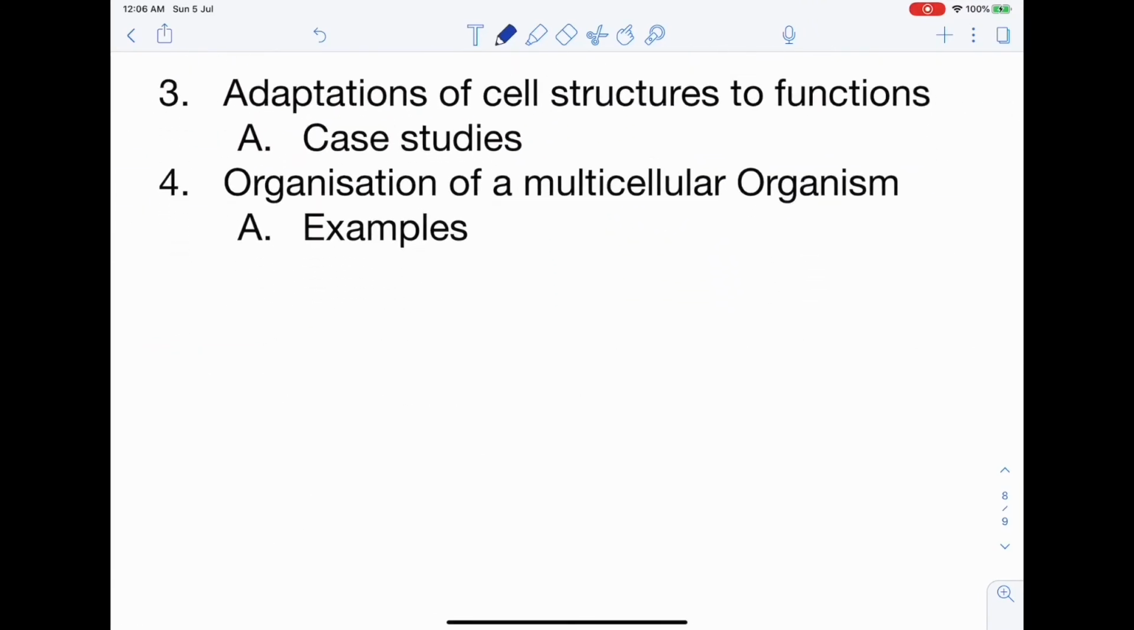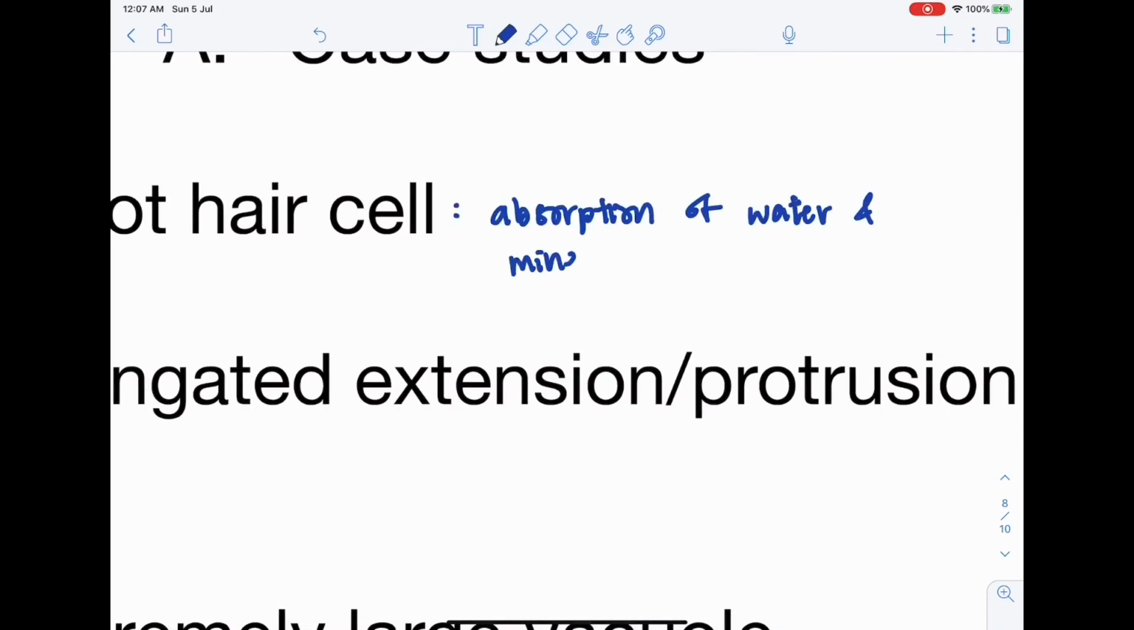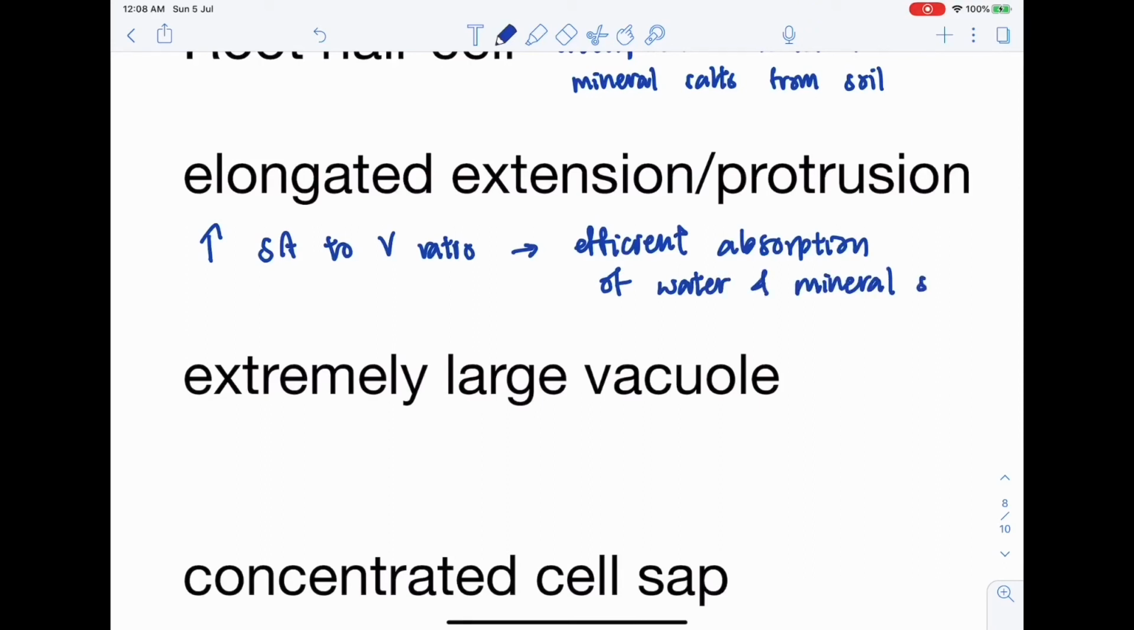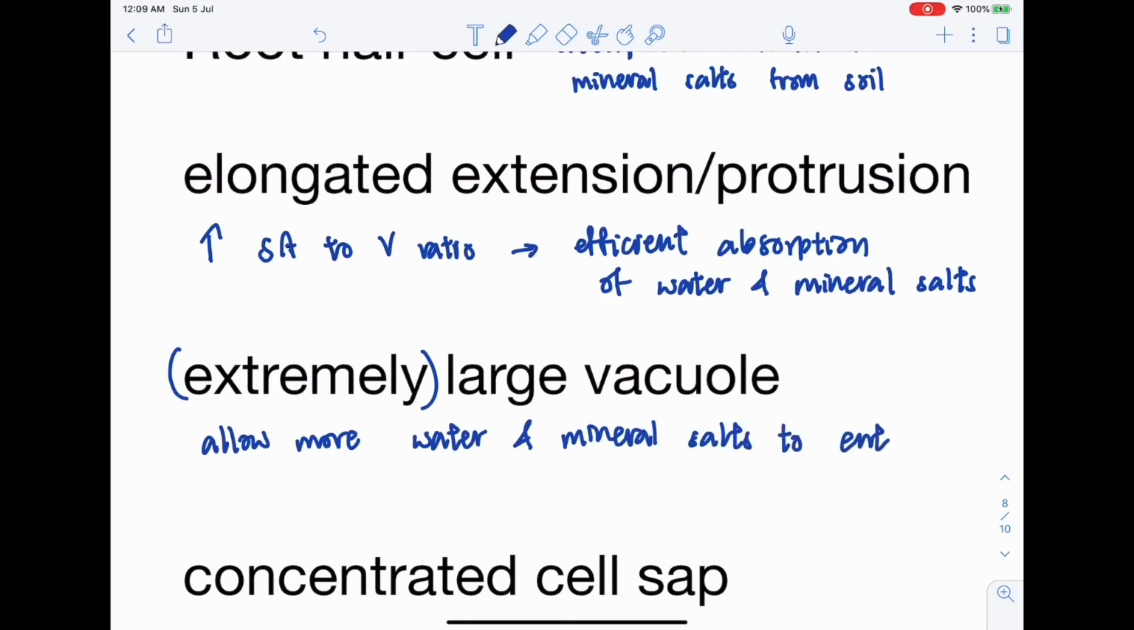Adaptations of cell structure to function. Today we'll be looking at 3 case studies. Firstly, root hair cells. The main function of root hair cells is to absorb water and mineral salts from the soil. The first adaptation is the elongated extension, which is the root hair. This increases the surface area to volume ratio of the cell, which allows more efficient absorption of water and mineral salts from the soil. The cell also has an extremely large vacuole, which allows more water and mineral salts to enter the cell.